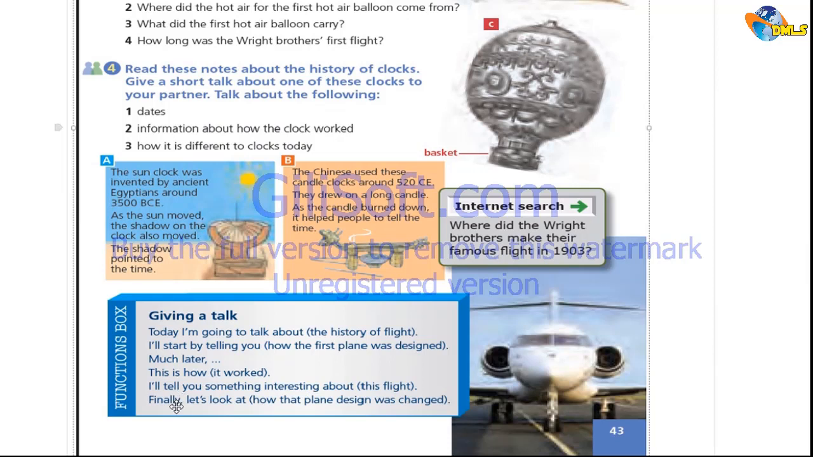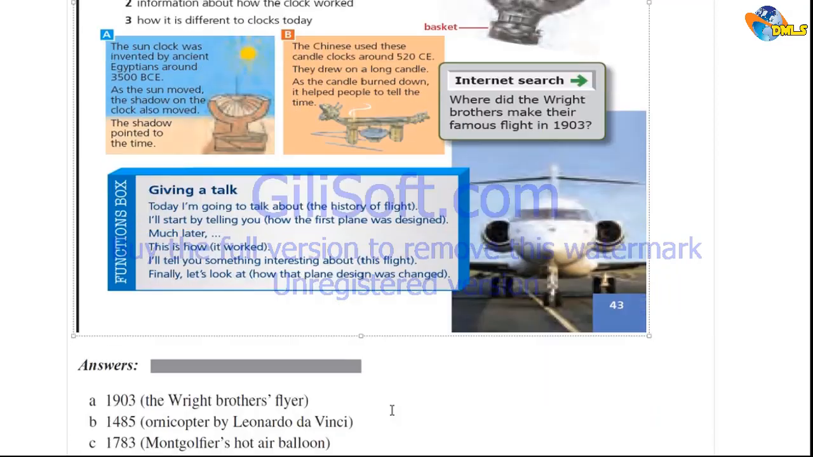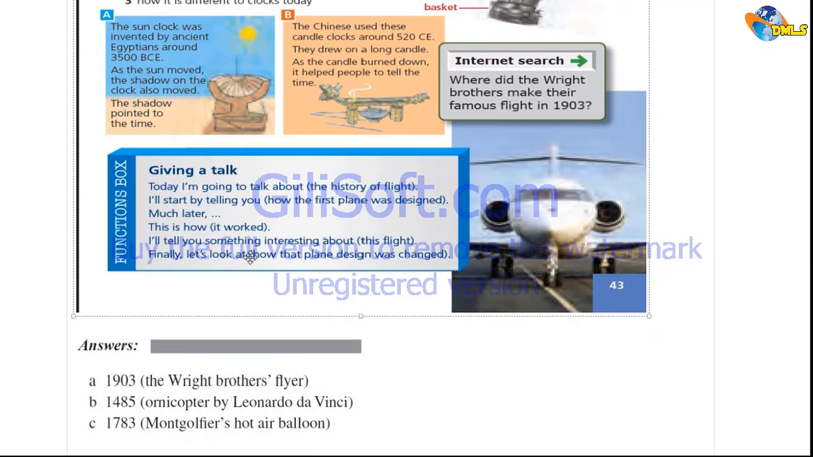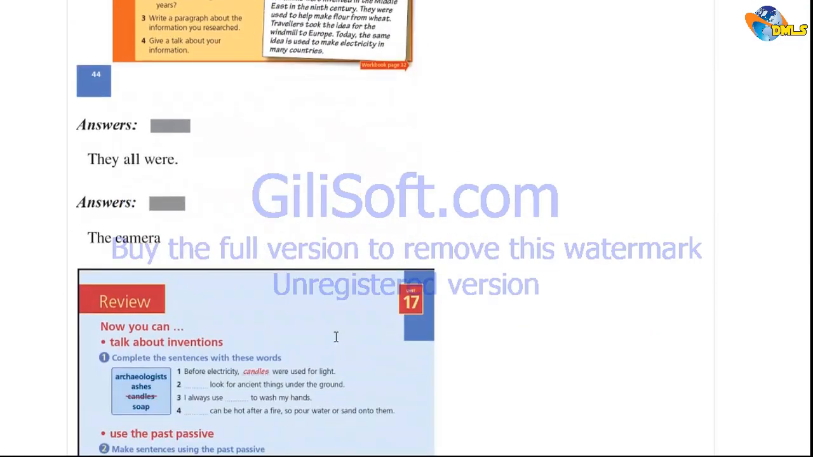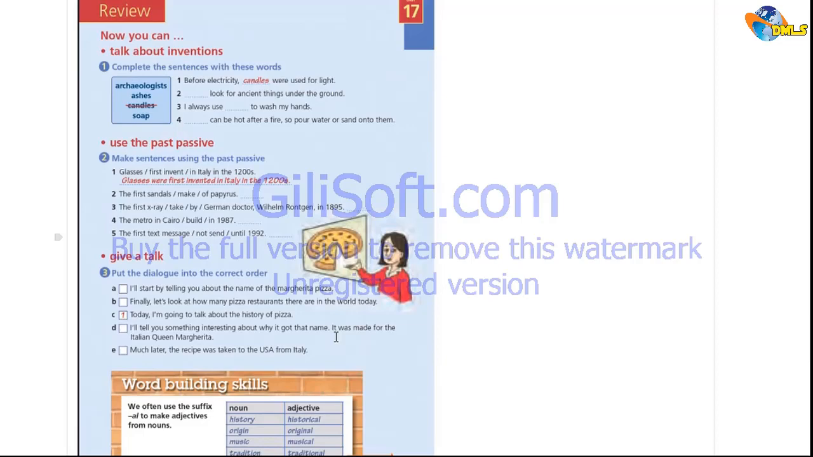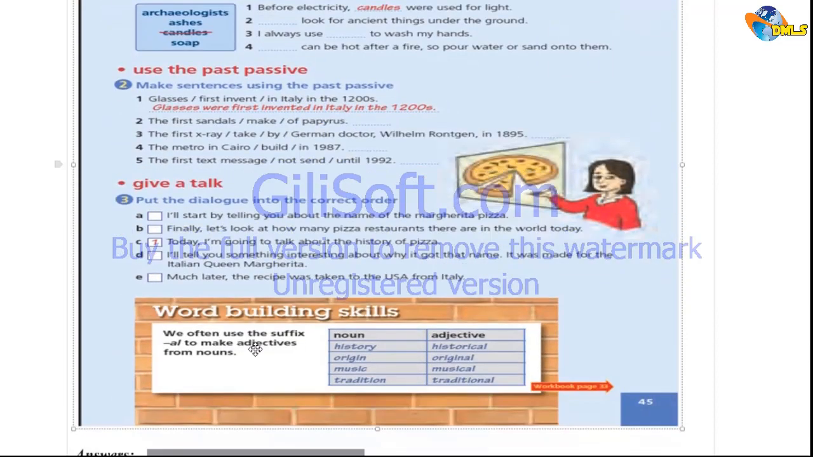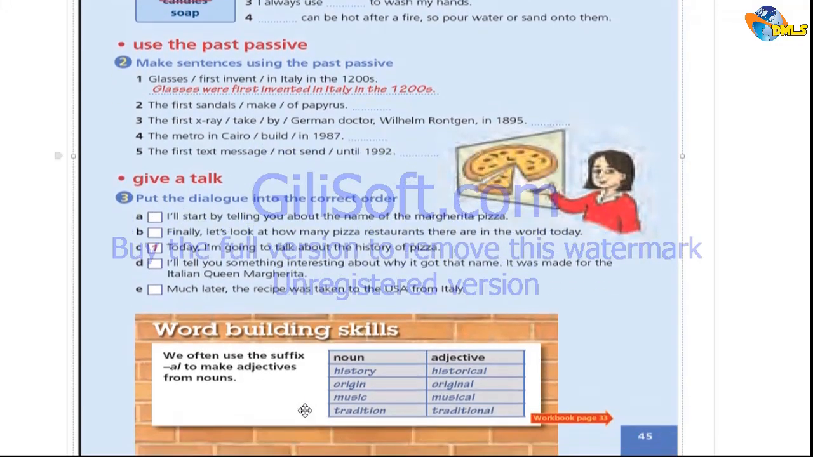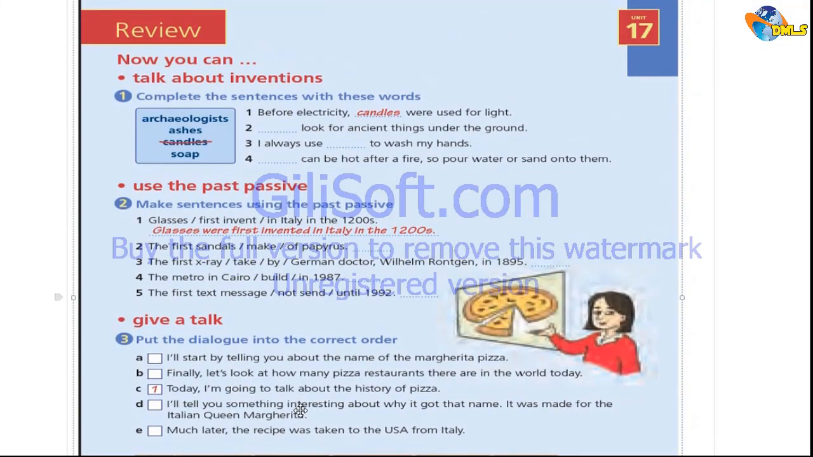And finally, when I'm about to conclude my part, I would say, let's look at so and so, how that plan design was changed, and therefore we can use these to build our talks. We can cover these in this page, the review page, the last page of our unit, and check out the answers of these three exercises as we are done.